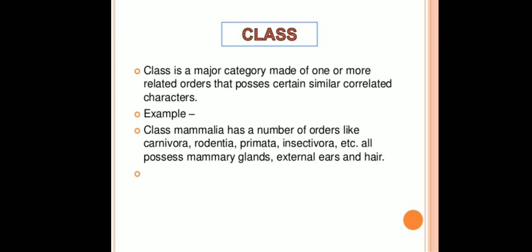Next is the class. Class is a major category made of one or more related orders that possess certain similar correlated characters. Example, class Mammalia has a number of orders like Carnivora, Rodentia, Primata, Insectivora, etc. All possess mammary glands, external ears and hair.